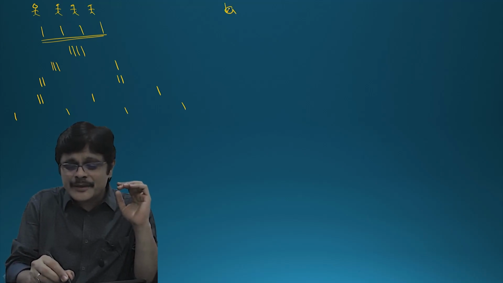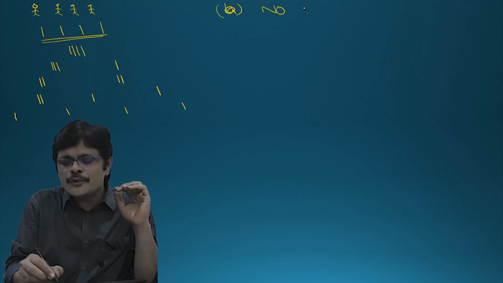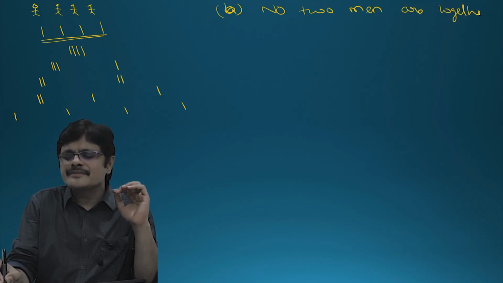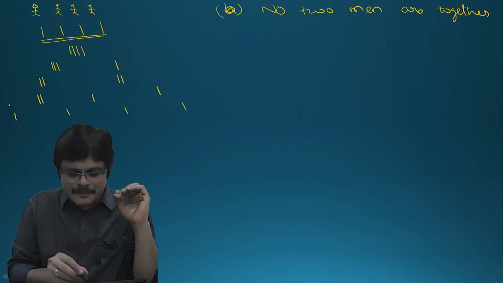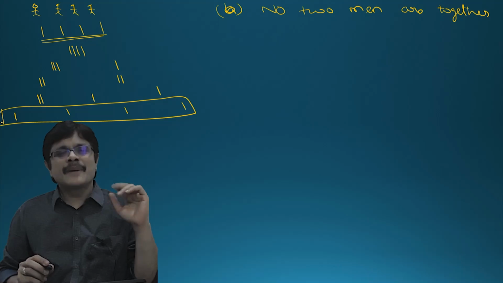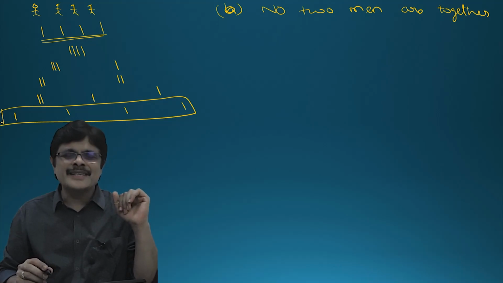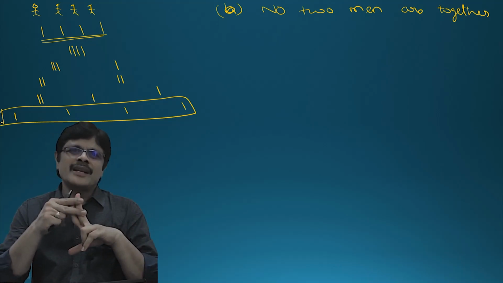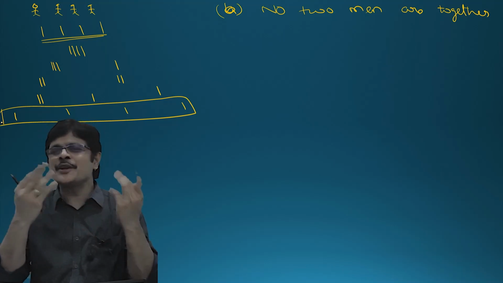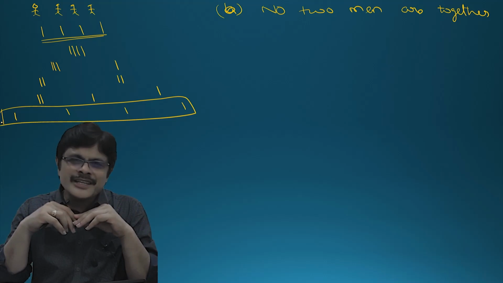Now when you say no two men are together, it means I want this situation. In the previous example, when we wanted AB not together, from the total we removed AB together and got the answer. Can I do that here?